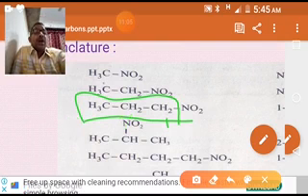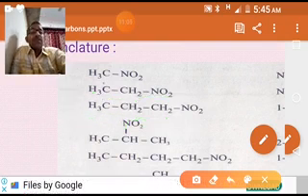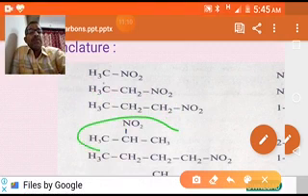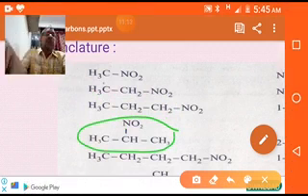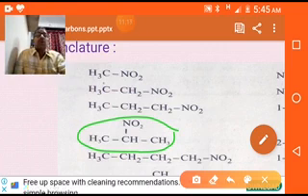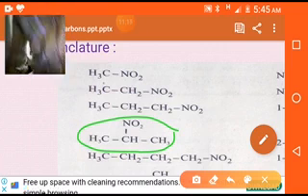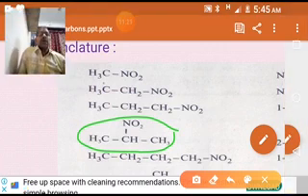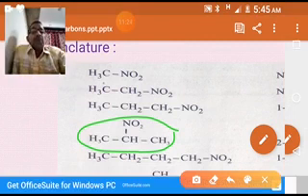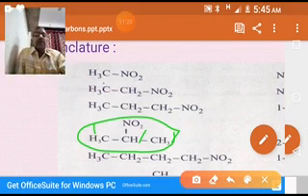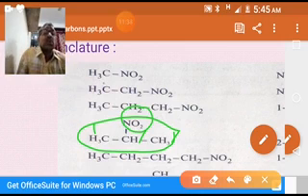Coming to the other example, this one is also propane. Numbering 1, 2, 3. The nitro group is at the second carbon. That's why it is 2-nitropropane.